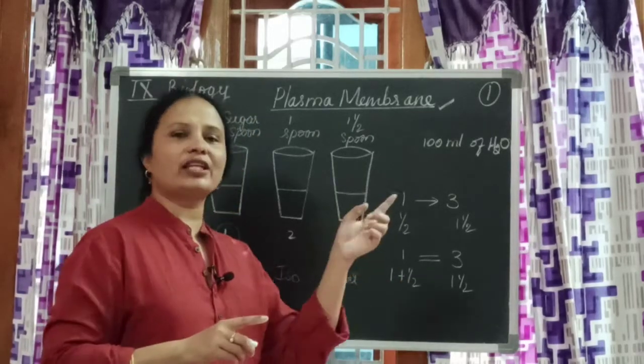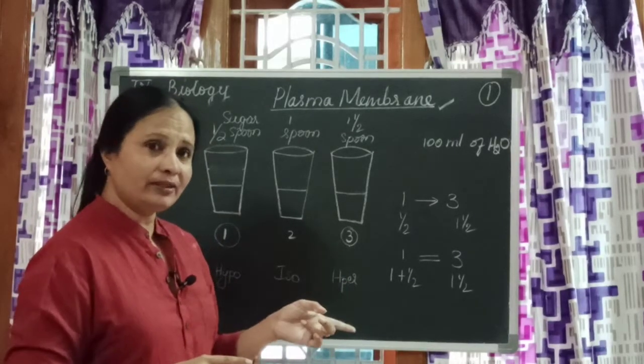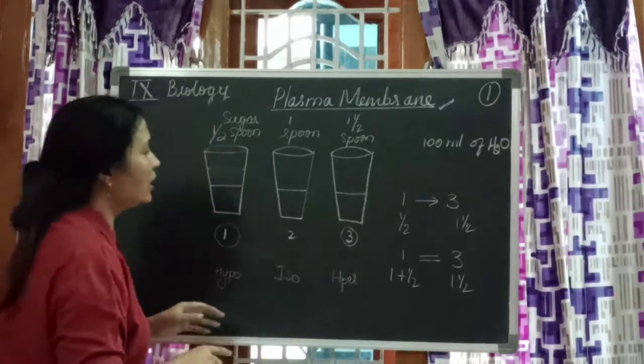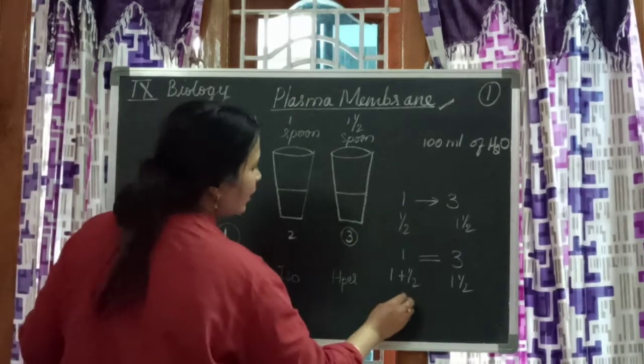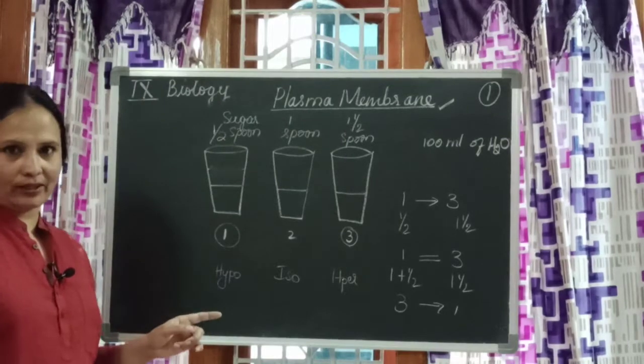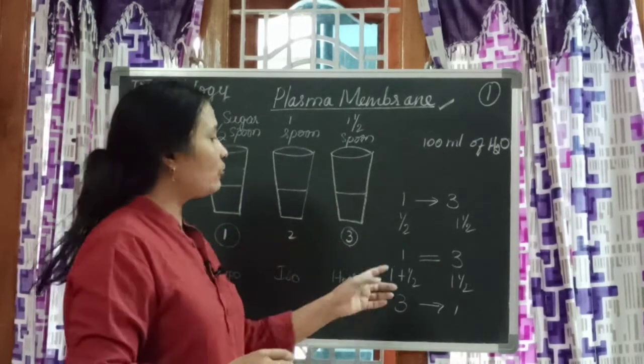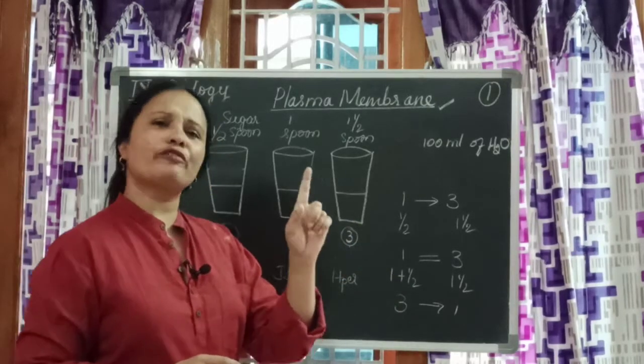Both first solution and third solution will be the same. Now can I convert this third solution 3 to 1? Can I convert 3 to 1? Now this is easy. Add a solute, it is easy. Here what did I do? Just 1 teaspoon of sugar I added.